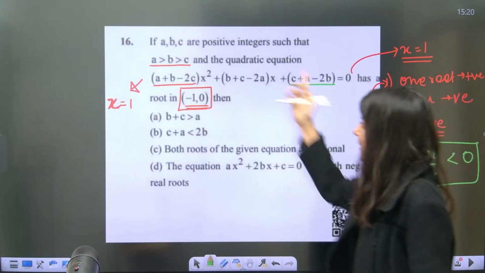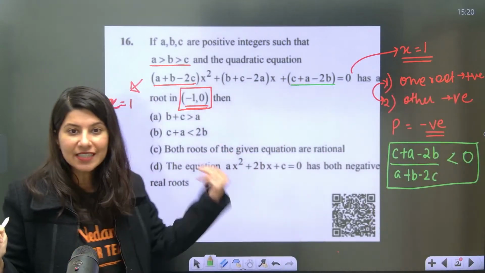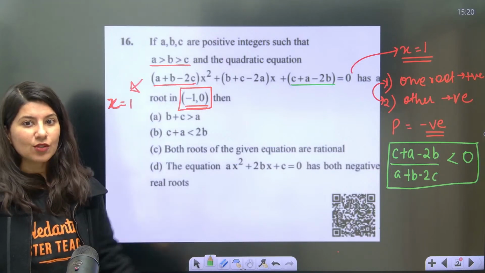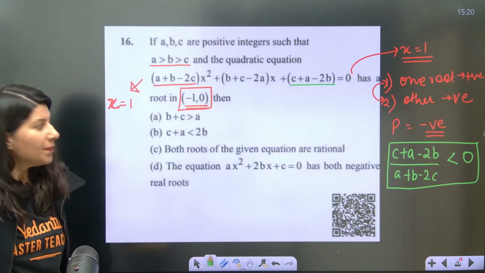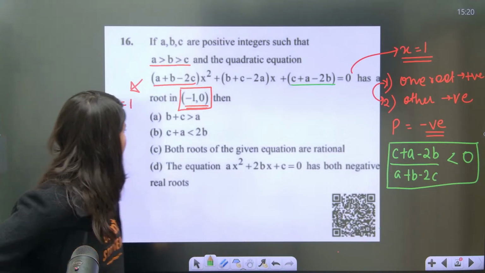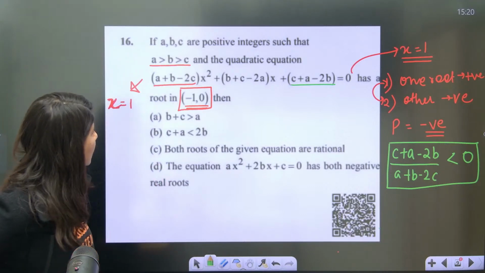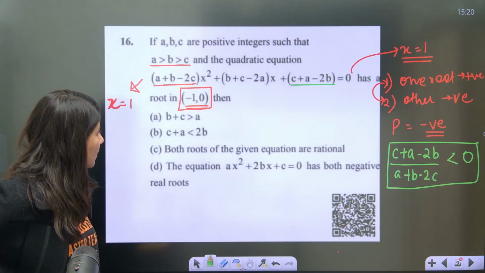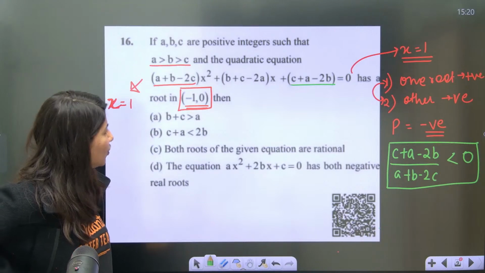Understanding my point? C upon A, constant upon A. Are you getting my point? Yes, so this is the first thing. But ma'am, B plus C is greater than A. What are they doing? We don't understand.